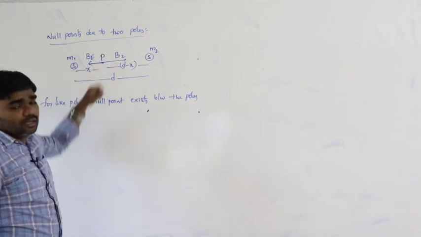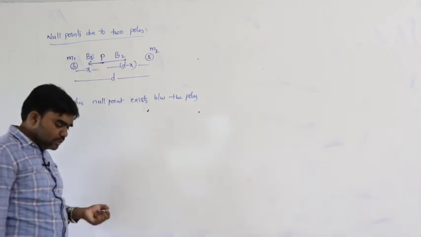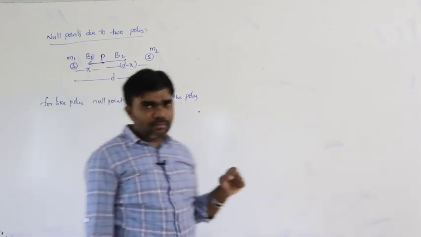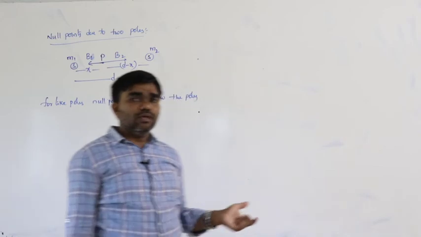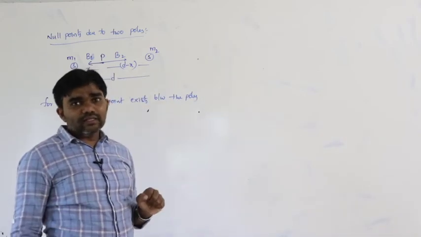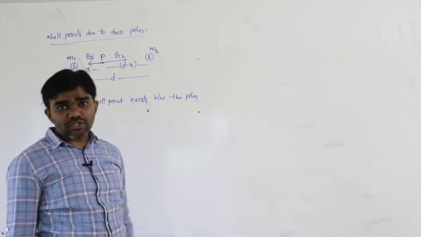At the point P, we must consider a unit north pole. Why did we consider a unit north pole? While calculating the magnetic field, definitely we must consider a unit north pole. In the same way, while calculating the electric field, we must consider a unit positive charge.